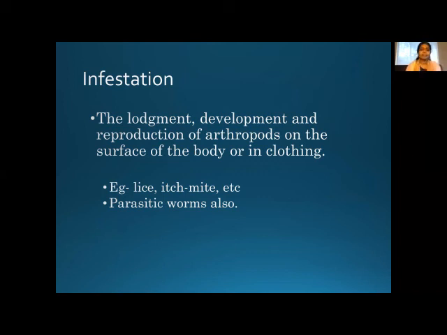Infection refers to bacteria, viruses and all, but if it is an arthropod, you should use the term infestation. They both have the same meaning, only the agent differs. The lodgement, development and reproduction. See, we are not using the term multiplication here. We are using the term lodgement, development and reproduction of arthropods on the surface of the body or in the clothing or inside the body as well. Okay, it is called infestation.